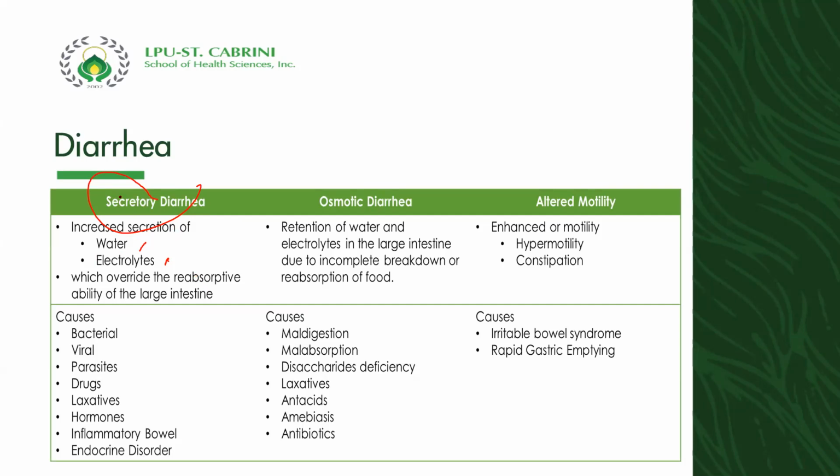Kapag sinabi natin secretory diarrhea, this is due to bacterial infection, viral infection, parasitic infection, drugs, laxatives, hormonal imbalance, inflammatory bowel, or endocrine disorders. These are the reasons kung bakit nagkakaroon ka ng secretory diarrhea. So, ibig sabihin, most common type ng diarrhea yung nakikita sa tao is increased secretion of electrolytes and water na nagiging dahilan kung bakit nagiging dehydrated, and that is due to these conditions: parasitic, viral, drugs, laxatives.